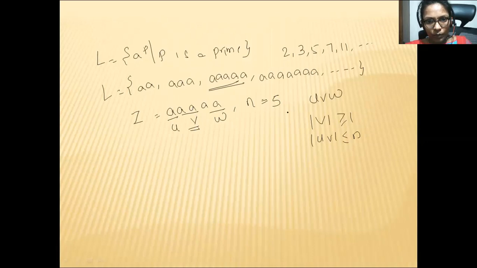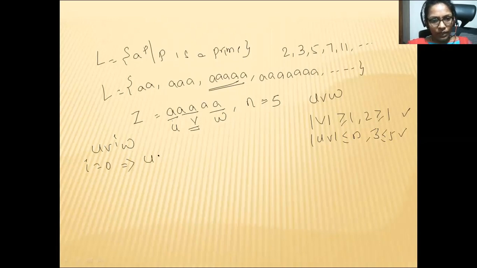Now we will check: the length of V is 2, which is greater than or equal to 1, and the length of UV is 3, which is less than or equal to 5. So both conditions are satisfied. For every problem, you need to check all these conditions. Whatever values you are taking should satisfy all of them. Now, first you need to check U V^i W. If i is equal to 0, we will get UW. U is a single a, W is 2 a's. So 3 a's, yes, 3 a's are available in the language. So this belongs to L.